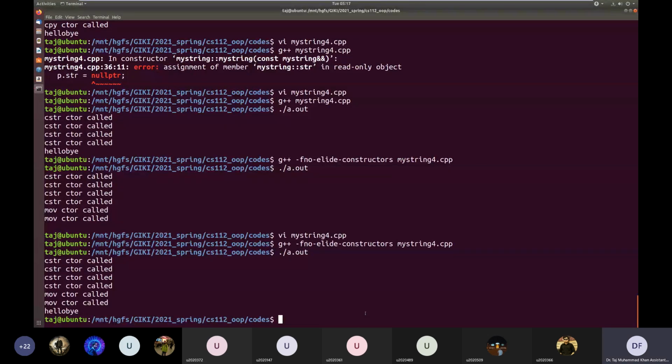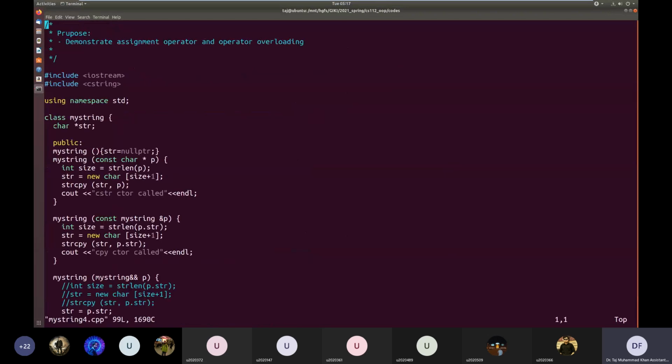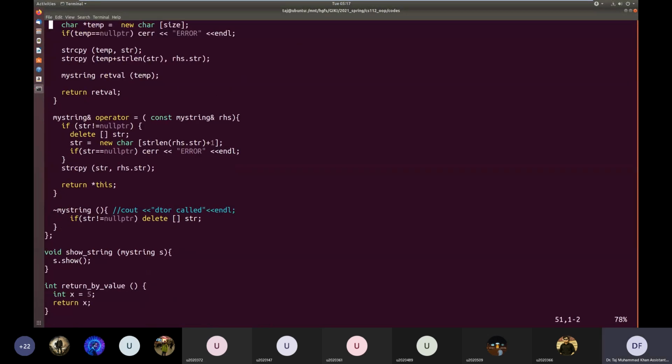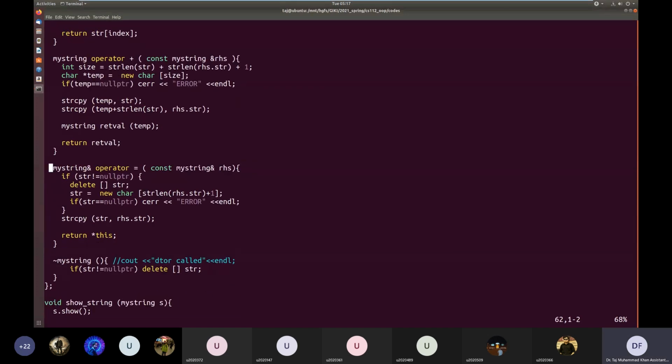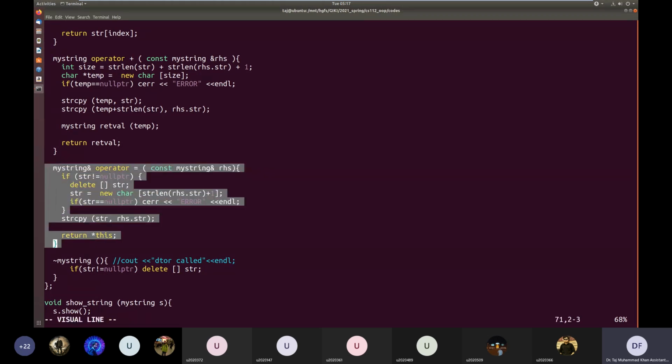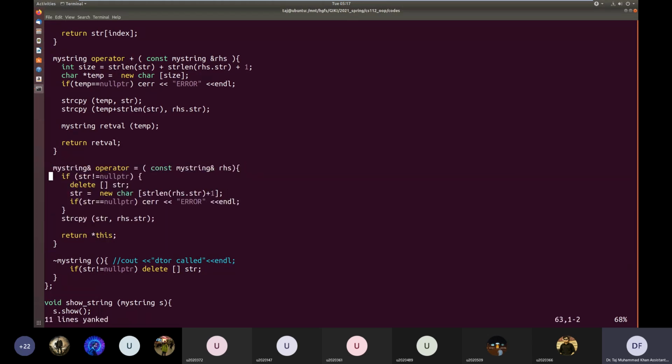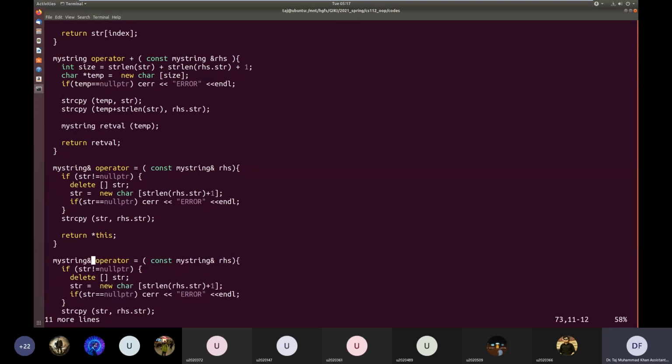So similarly, just like we have a normal assignment operator, yeah, this is a normal assignment operator, we can also have an R value assignment operator.